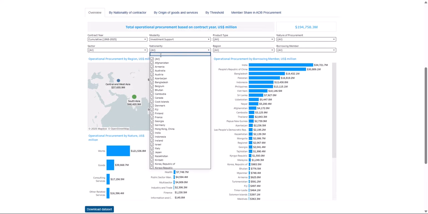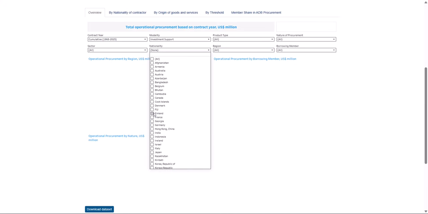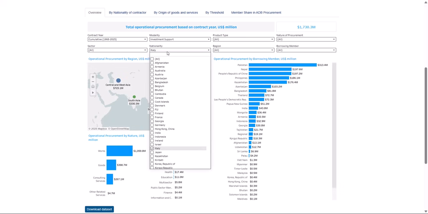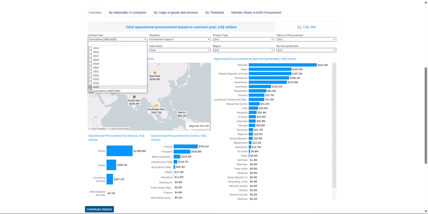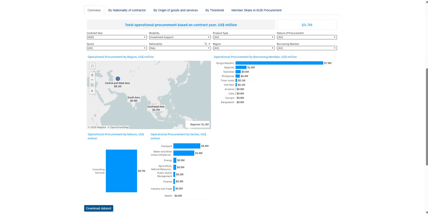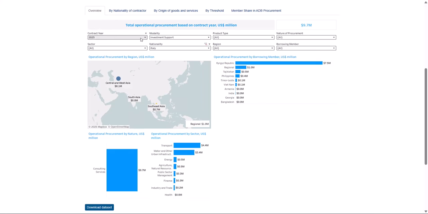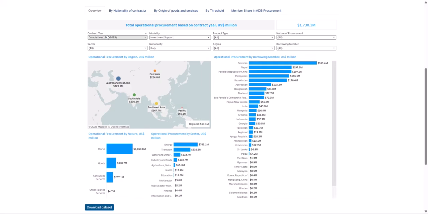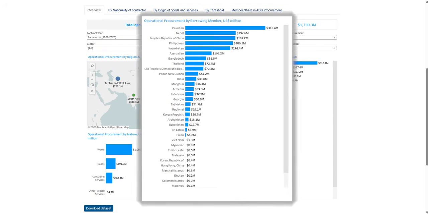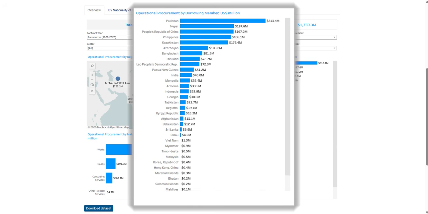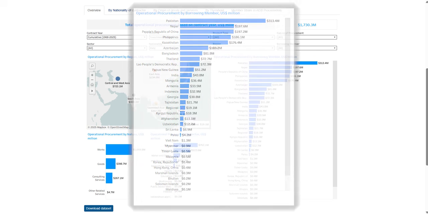Moreover, the nationality filter will let you know at which countries your company is getting the biggest contracts. For example, if you choose Italy in the nationality for the year 2025, it will show that companies incorporated in Italy has been awarded a total of $7.5 million for Kirkus projects. If we choose cumulative in the year filter, it shows that Italy has been awarded a total of $313 million for Pakistan projects. It also obtained large contracts in Nepal, People's Republic of China, Philippines, and Kazakhstan.